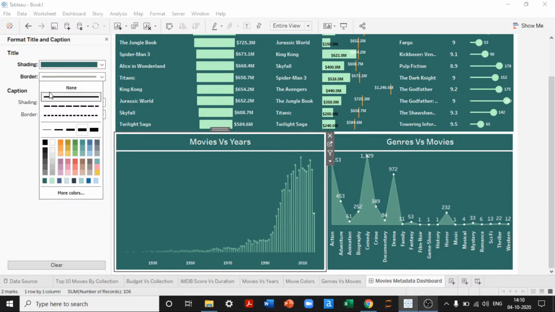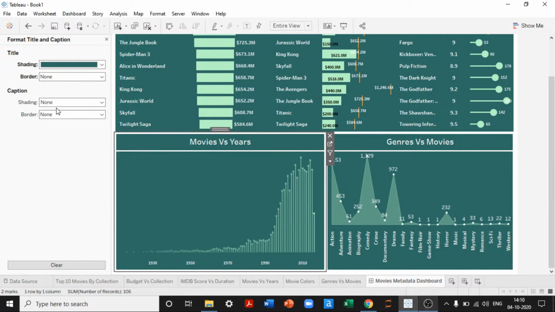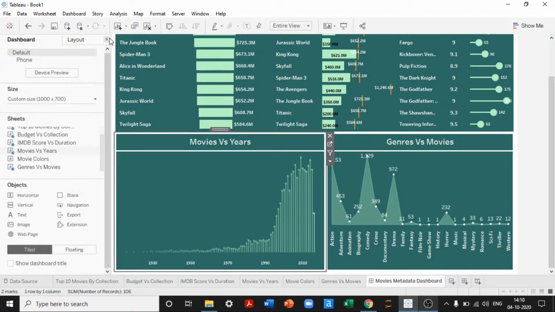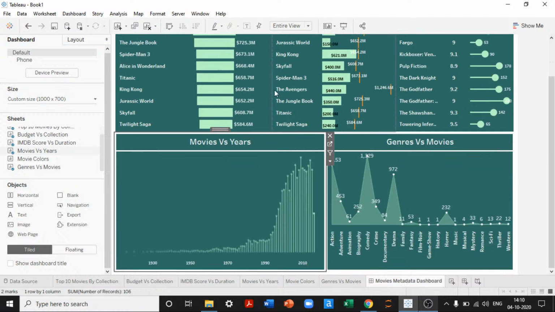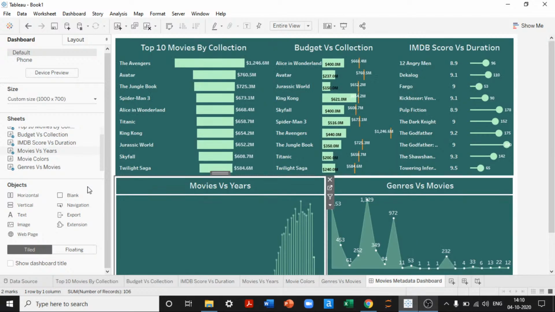Border none. Shading border none. Okay. Looks good. Good to me. We have tried to keep all the information at one place. This is how we can build a dashboard. It is all about keeping things and aligning it. Then we need to format this.